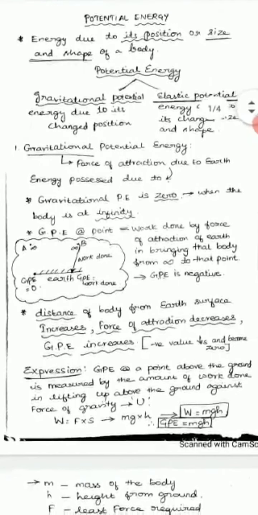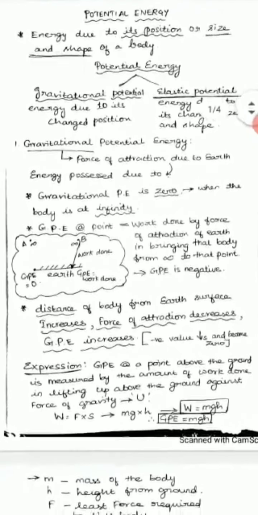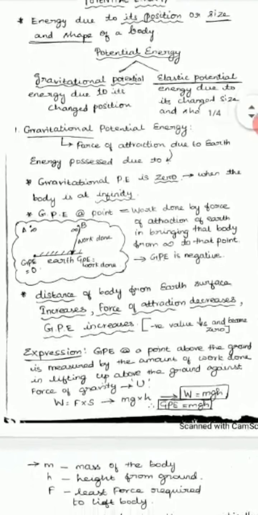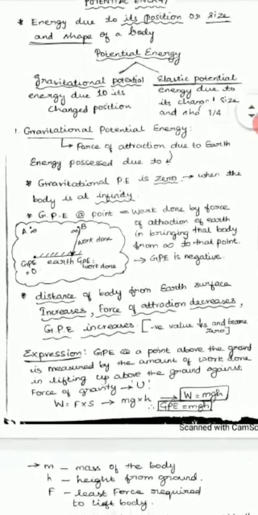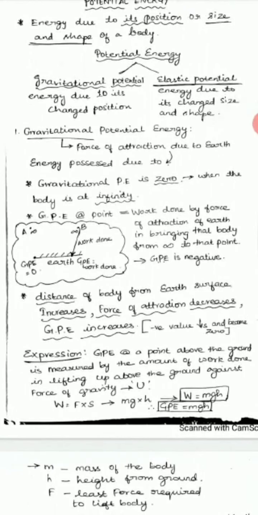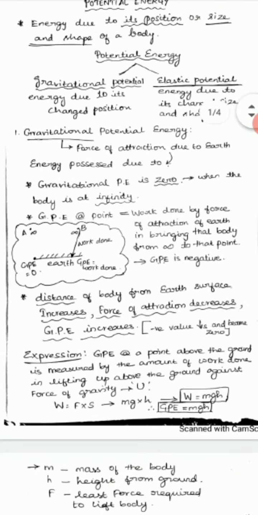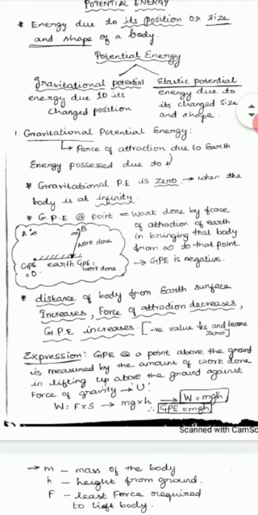Next, as the distance of the body from the earth's surface increases, the force of attraction decreases and the gravitational potential energy increases. So when the distance of the body from the earth's surface increases, that is, the object goes away from the earth's surface, what happens? The force of attraction decreases. If the force of attraction decreases, what happens? Here what they are telling me is gravitational potential energy increases.